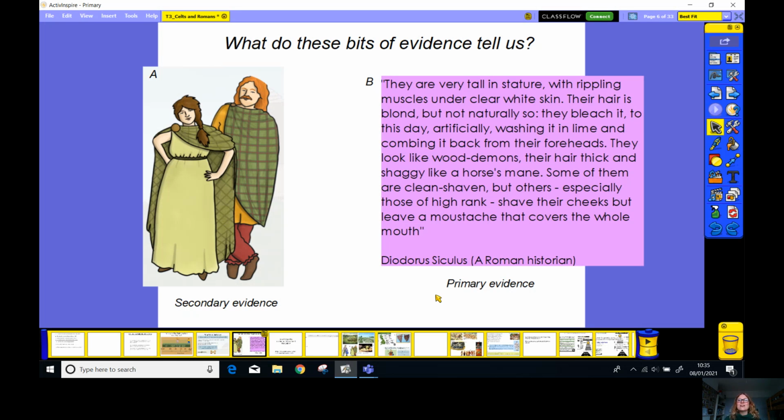Now remember what our word is, when we talk about rank, it is a hierarchy, isn't there? So he's saying that the men at the top of the hierarchy have a moustache that covers the whole of their mouth. Now that's interesting, isn't it? Because this is written by someone who actually saw them. Because of course we don't have a photograph of what they look like. We have to use these clues to try and picture what they look like in our mind.